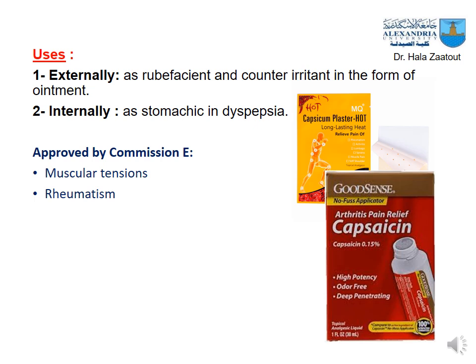What is the use of capsicum? Capsicum can be used externally or internally. Externally, it can be used as a rubefacient and counter irritant in the form of ointment. And internally, it is used for the treatment of dyspepsia as a stomachic drug. It is approved by Commission E for muscular tension and for rheumatism.